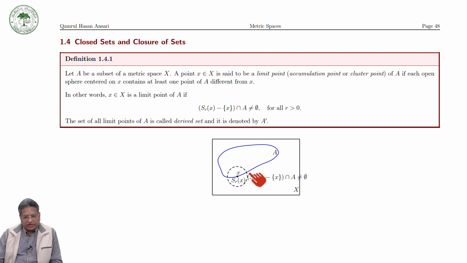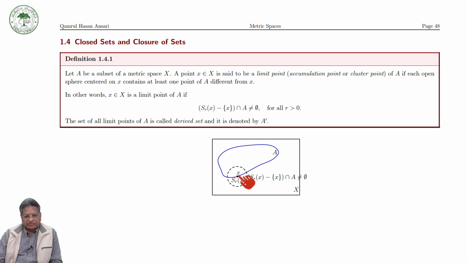if each open sphere centered on x contains at least one point of A other than x. So whether you take this open sphere, a smaller open sphere, or a bigger open sphere, every open sphere centered on x contains at least one point of A other than x.